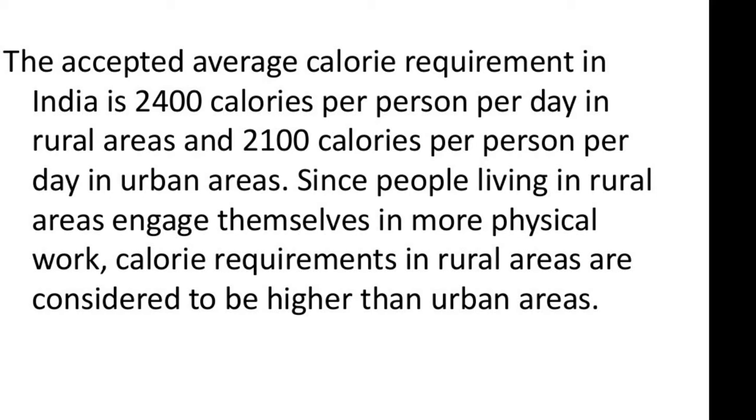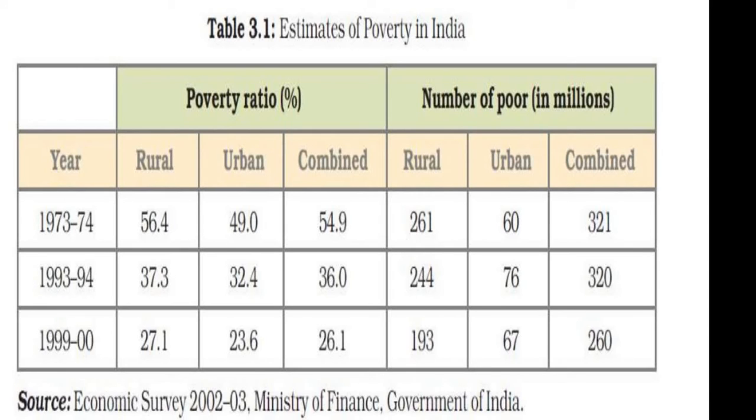Since people living in rural areas engage themselves in more physical work, calorie requirements in rural areas are considered to be higher than in urban areas. We know in rural areas physical work will be more, so they need more calories. If people in rural areas are not getting the minimum 2400 calories per day, we can call them below the poverty line. In urban areas it is 2100 calories, in rural areas it is 2400 calories.